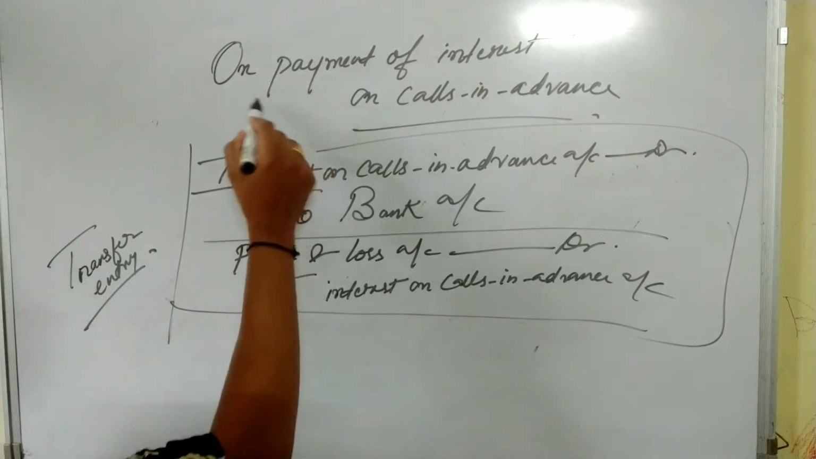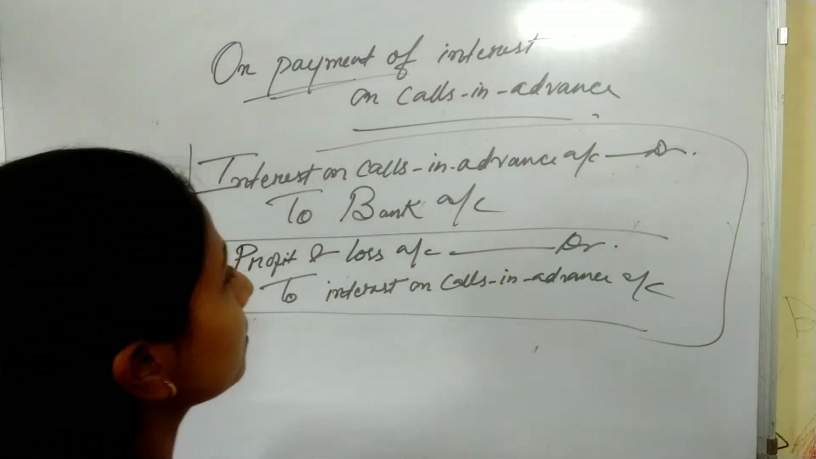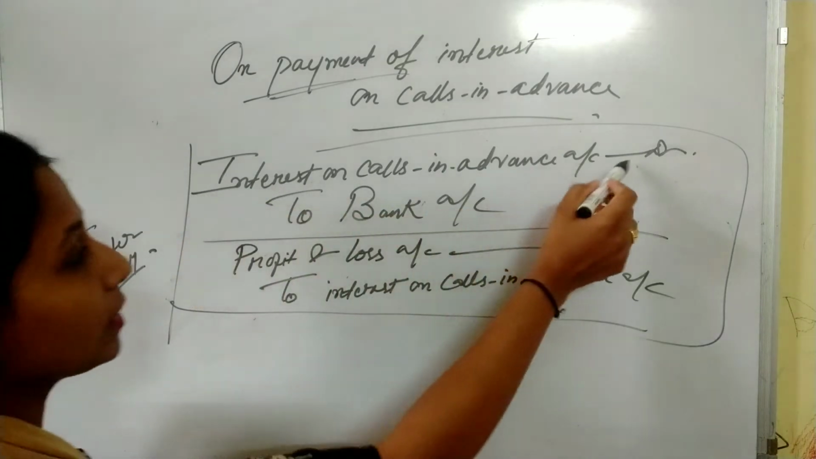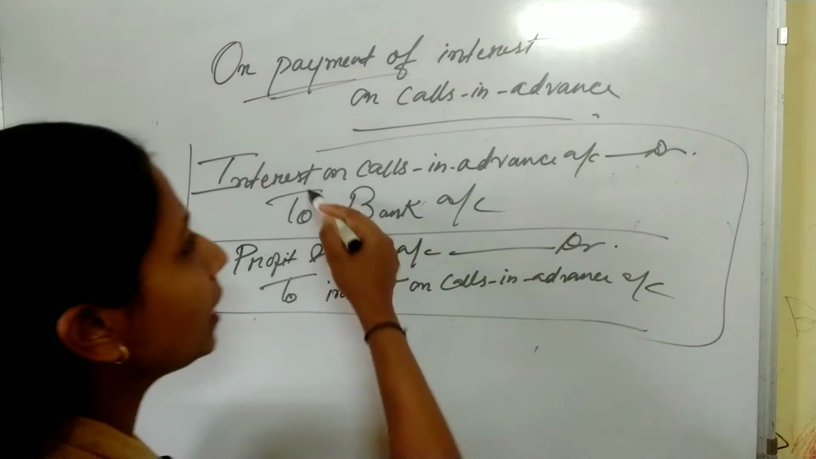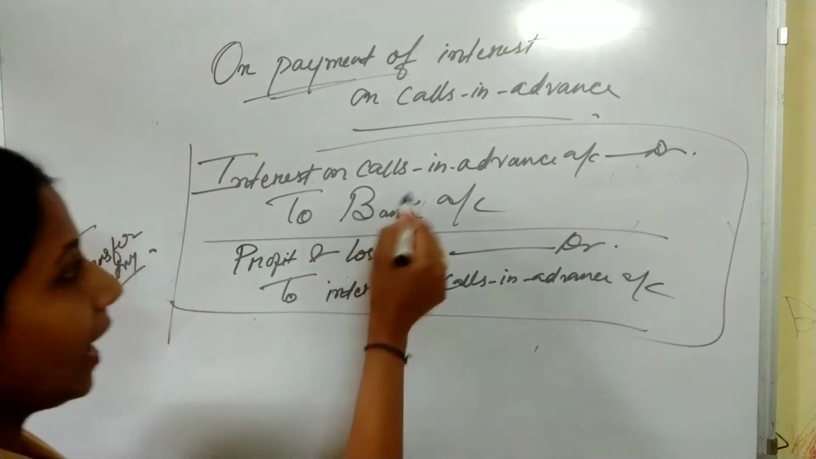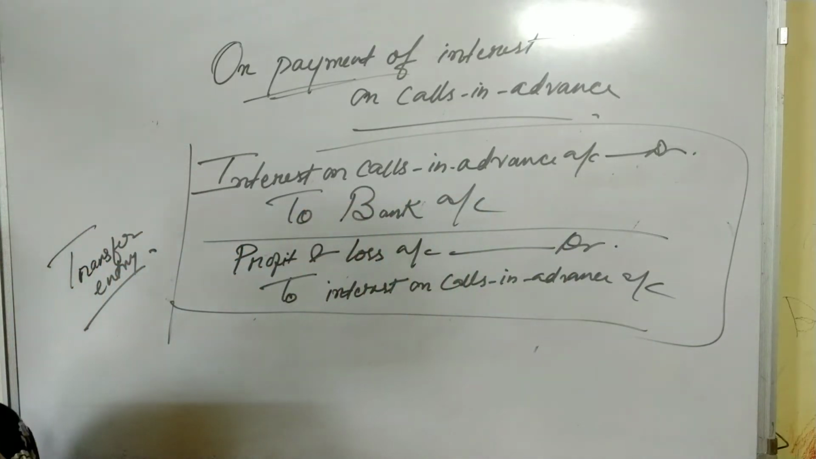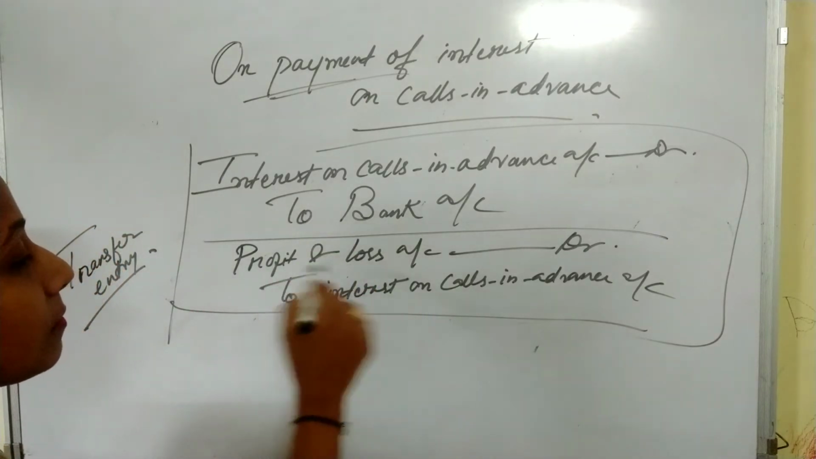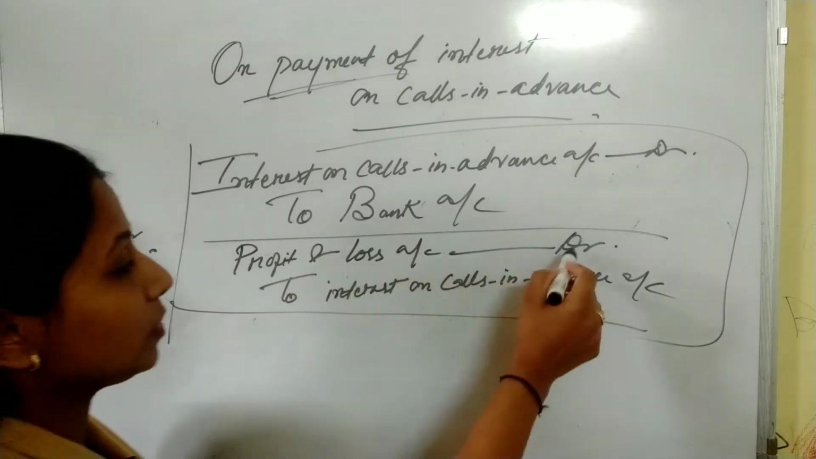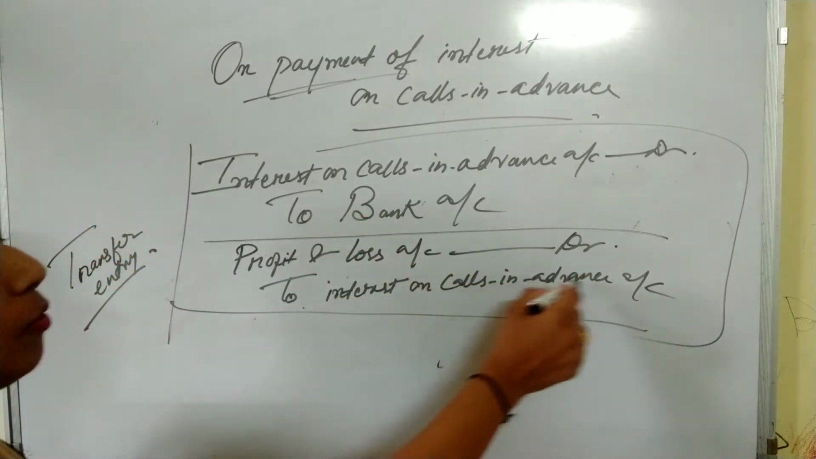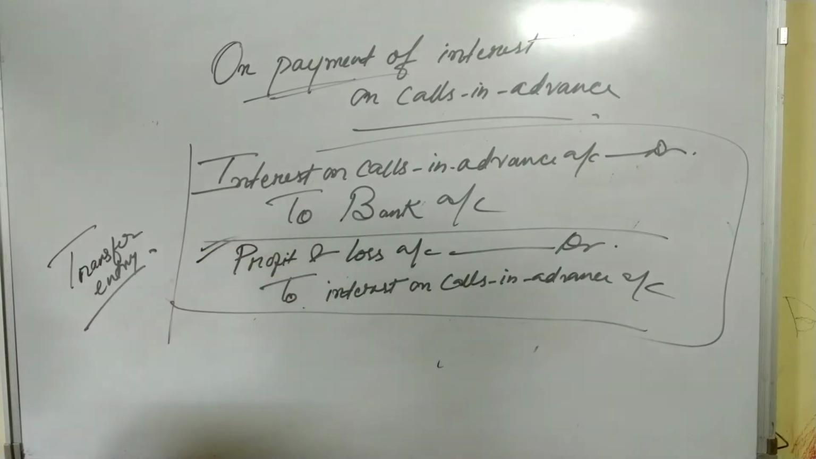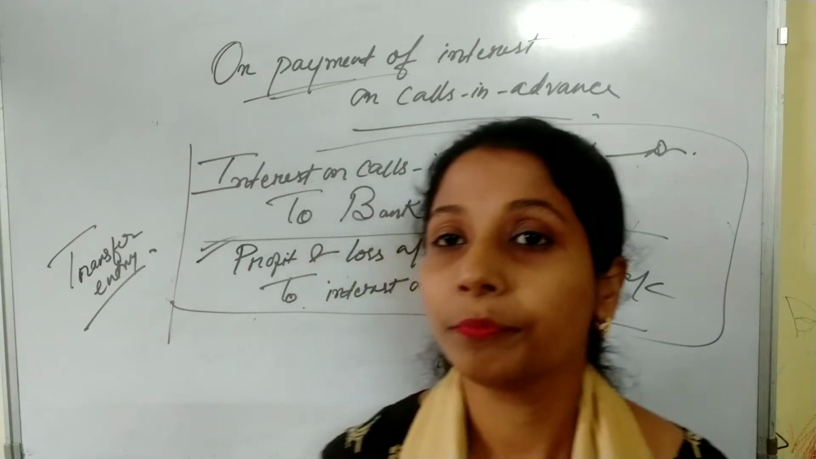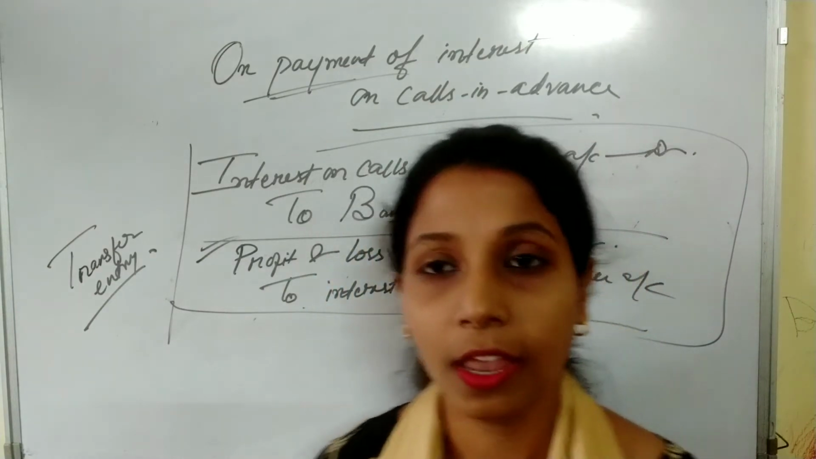First of all, on payment of interest on calls in advance, interest on calls in advance is debited and bank is credited, because we are paying interest on calls in advance. And as interest on calls in advance is a charge against profit, it is an expense for the company, so it is adjusted from the profit and loss account. That is, we have credited interest on calls in advance and we have debited profit and loss account. So these two are the journal entries in case of interest on calls in advance.